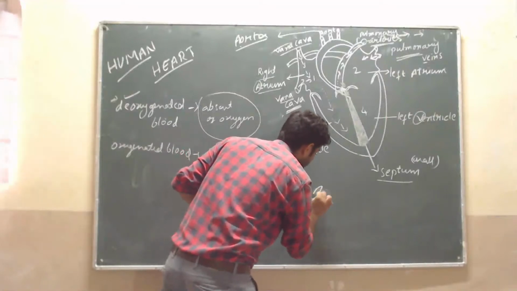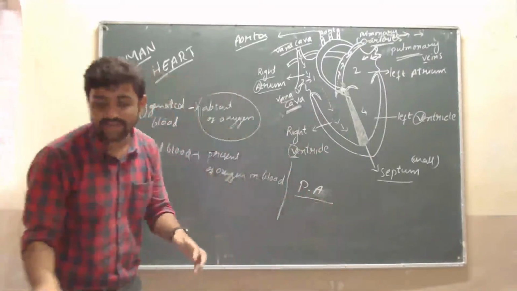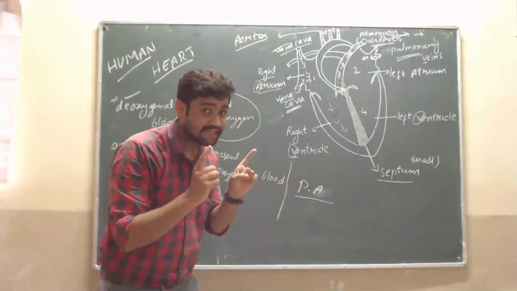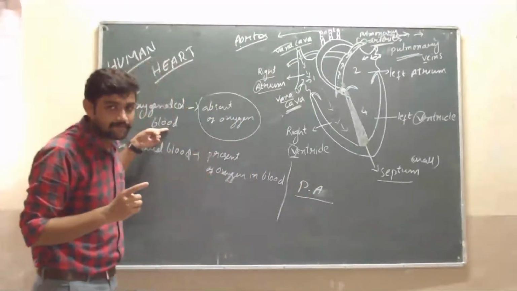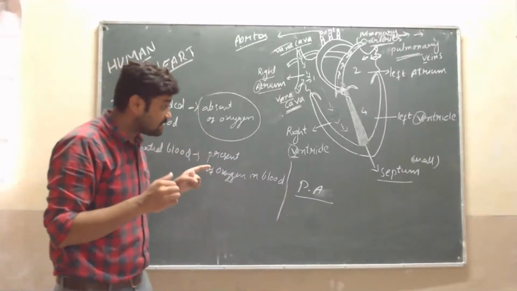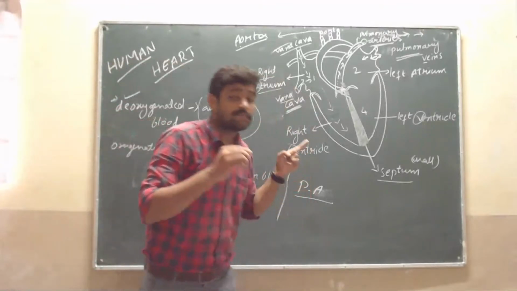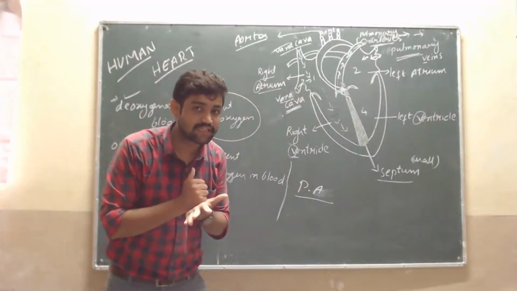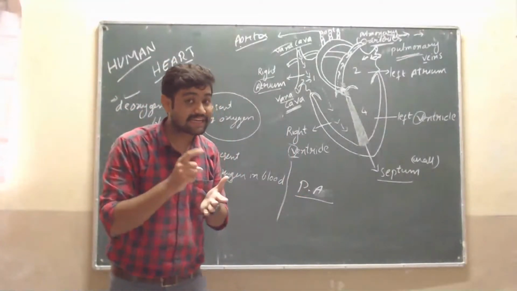P is simple, that is pulmonary artery. The blood going out through the pulmonary artery is deoxygenated, it has no oxygen. Then this blood must take in oxygen. Where do we get oxygen? In the lungs.